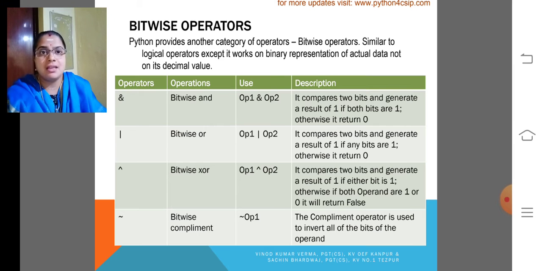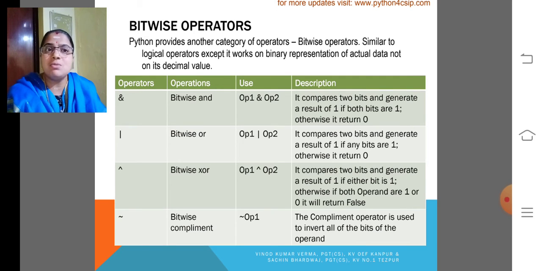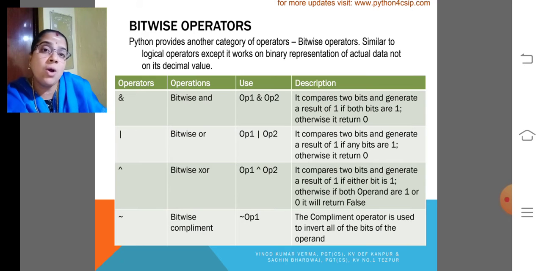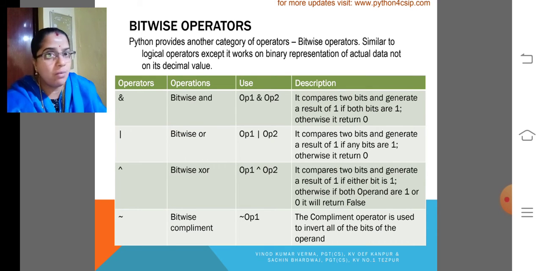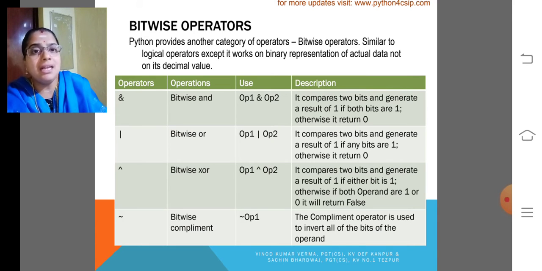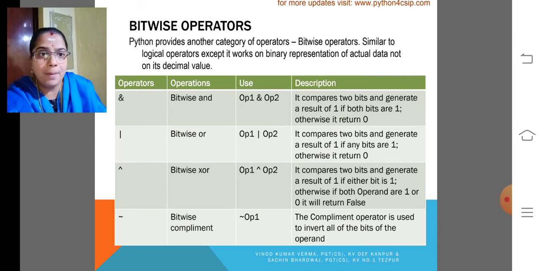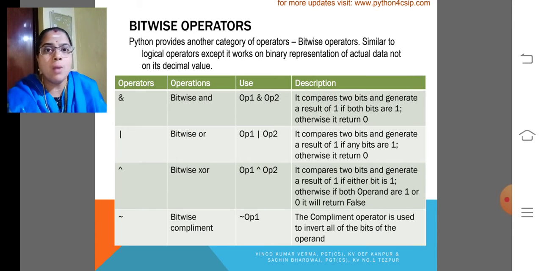Bitwise checking happens. Python provides another category of operator, similar to logical operator, except it works on the binary representation of actual data, not its decimal value. The bitwise AND compares two bits and generates 1 as the result if both are 1. If both the bits are 1, it generates 1. Otherwise, it will generate 0. But the bitwise OR operator compares two bits and generates 1 if any of the bits is 1. Very similar to logical operator only.